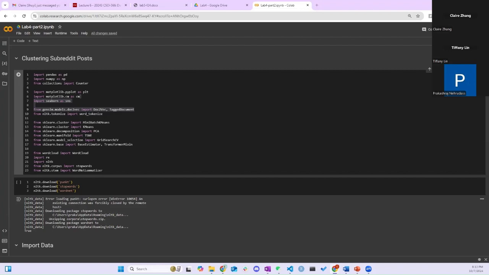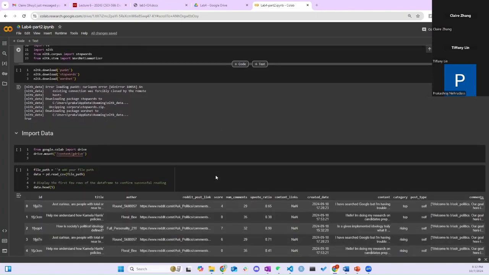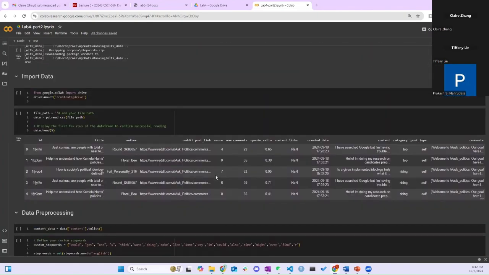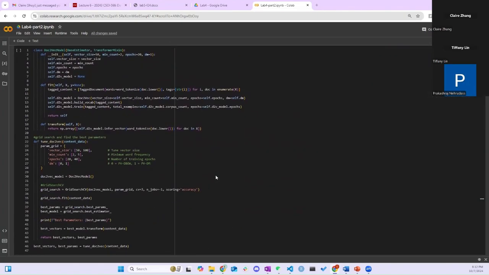Yeah, so for this part of the assignment, we used doc2vec, which is a neural network approach that maps documents to vectors in a high dimensional space. Then we used grid search to find the best parameters for our text data, with the hyperparameters being vector size, the minimum count of each word appearing, number of training epochs, and the variant of doc2vec, which could be either distributed memory or distributed bag of words.